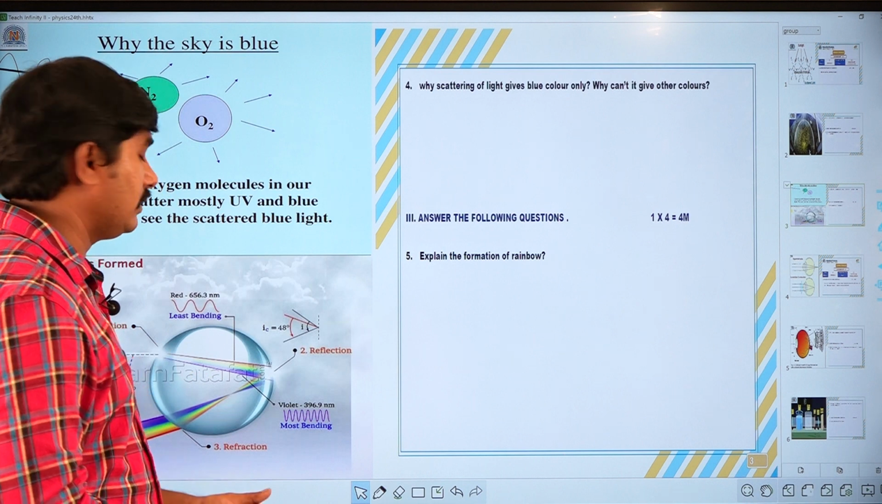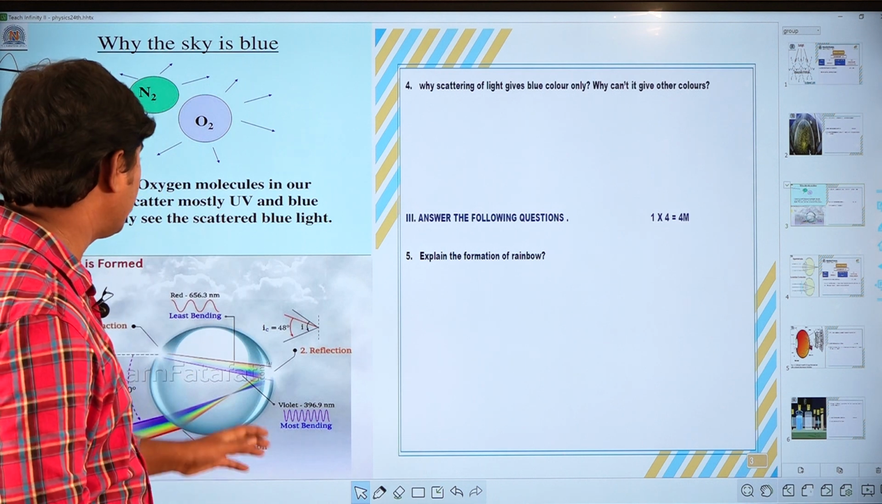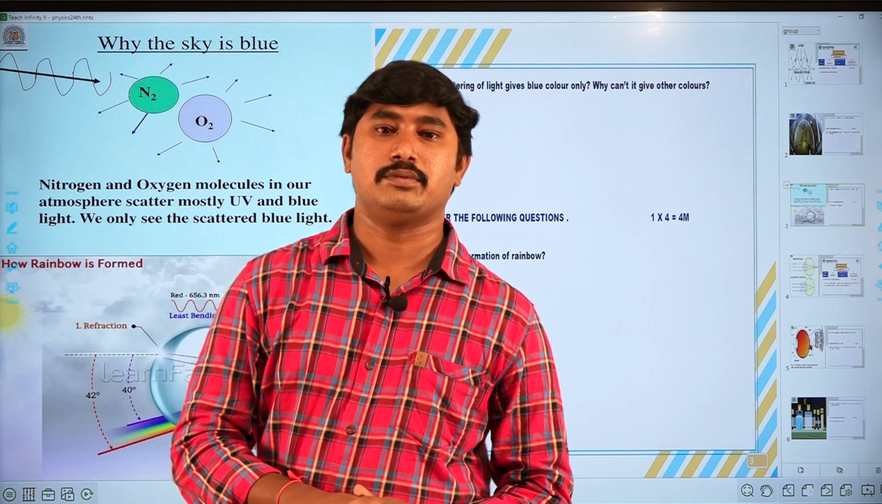What is the main reason here? That is due to dispersion of light. So, this is the formation of rainbow.